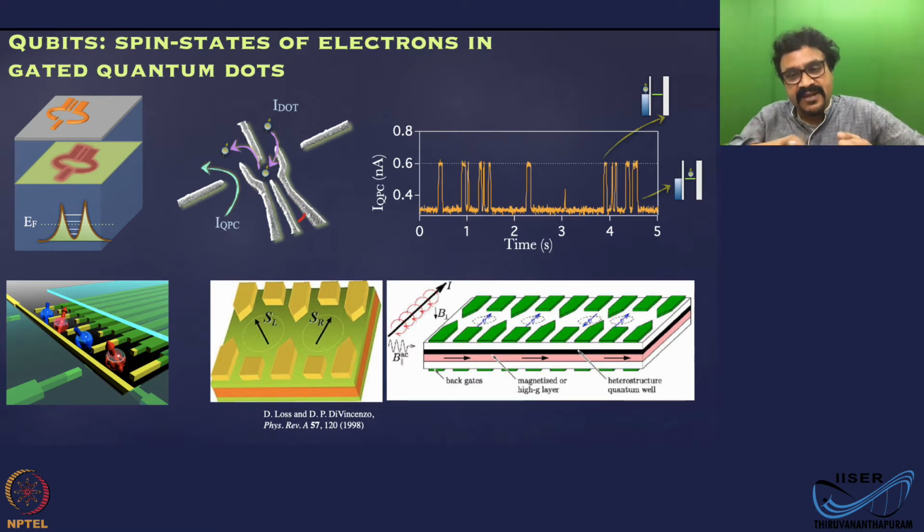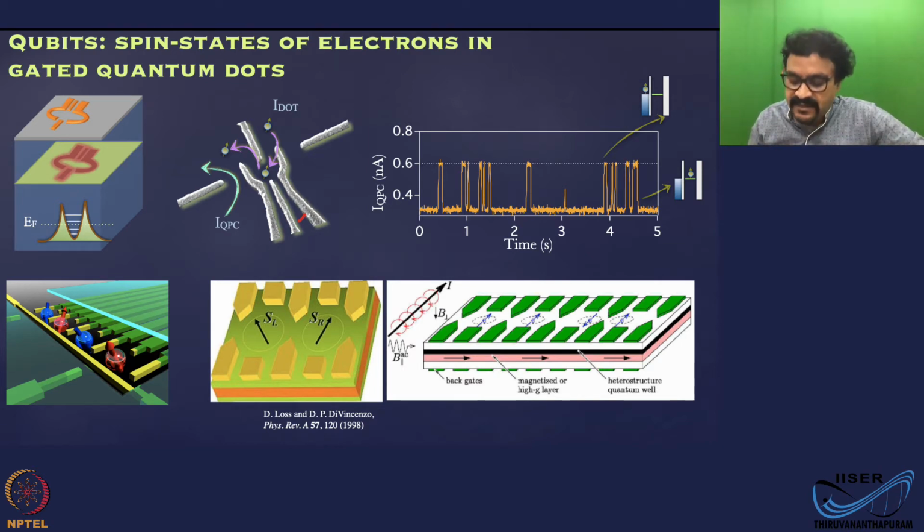That means if you have a wafer which is large enough, and you have lithographic facilities provided by the microfabrication technology, you can make n number of these quantum dots, and each of them can host bits of quantum information.